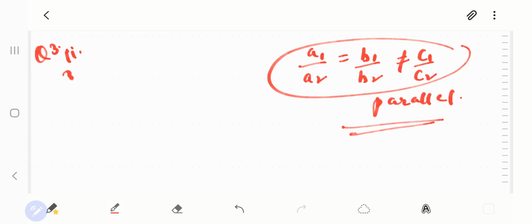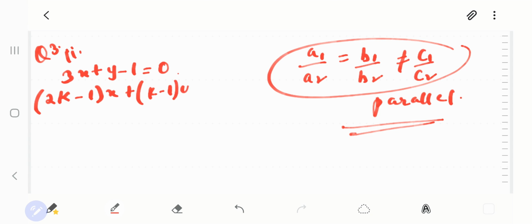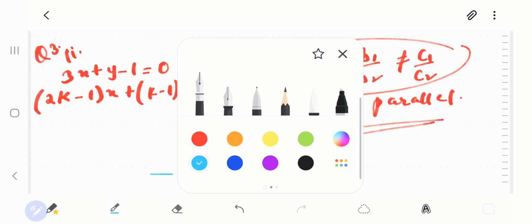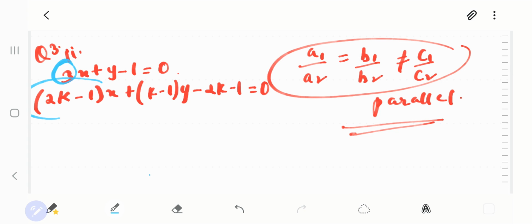You have been given equation 3x plus y minus 1 is equal to 0 and 2k minus 1 x plus k minus 1 y minus 2k minus 1 is equal to 0. From there you will make out your a1 upon a2, b1 यहाँ पे कुछ नहीं मतलब 1 है, b1 upon b2 and c1 upon c2.